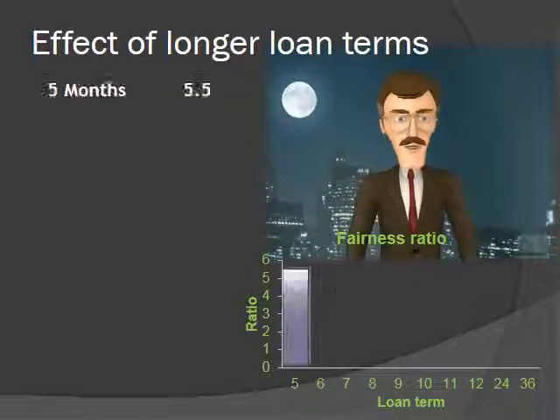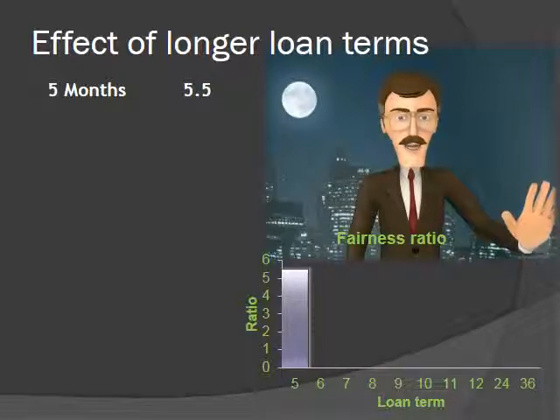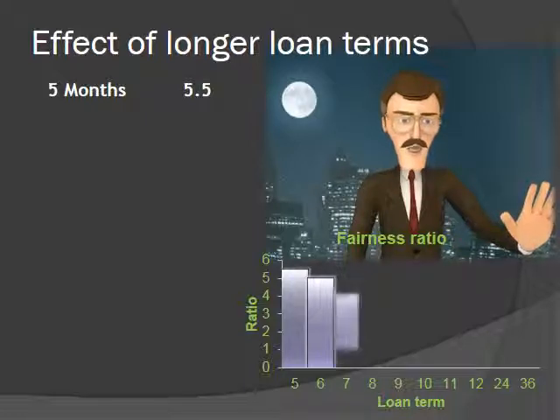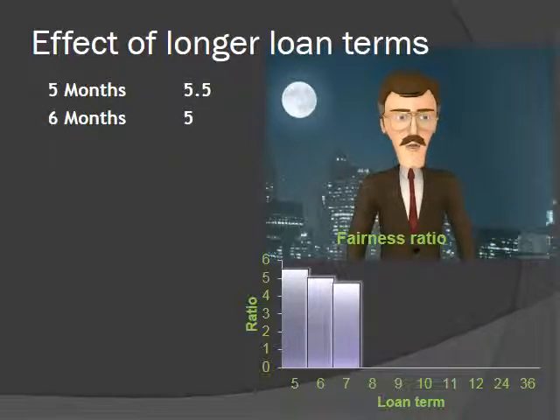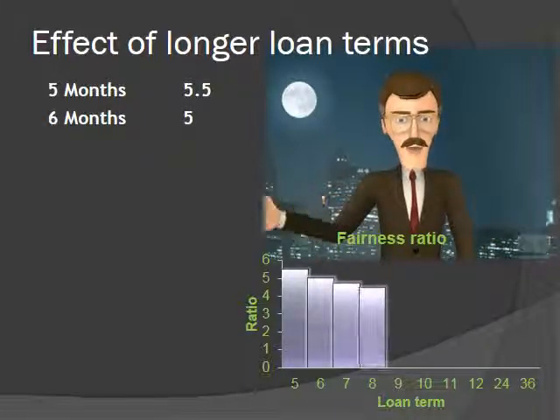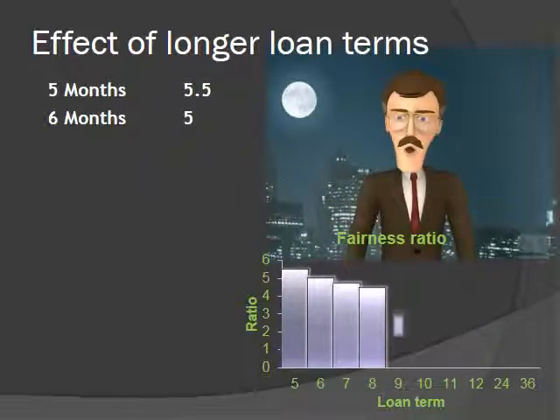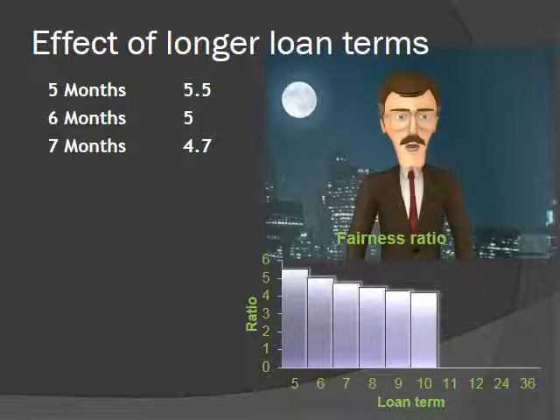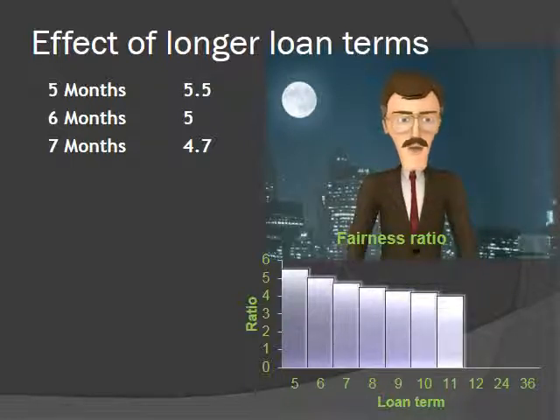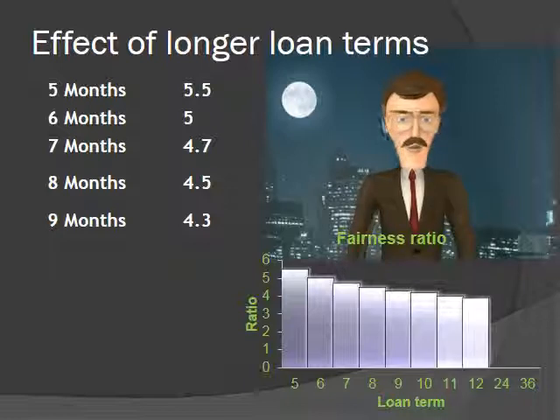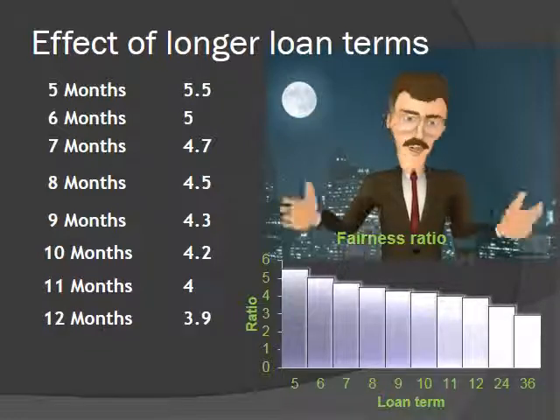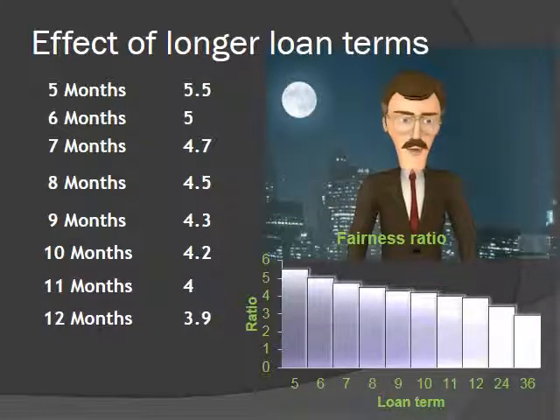If a member is willing to pay back his loan in 5 months, the cooperative can apply a fairness ratio of 5 times the borrower's savings. If the member prefers a 6-month term, the ratio that will be applied is 5 times the savings. A term of 7 months will lower it to 4.7 times the savings, and an 8-month term will result in 4.5. A 12-month loan will have a fairness ratio of 3.9, while a 24-month term will have a ratio of 3.4, and a 36-month term will have a ratio of 2.98.